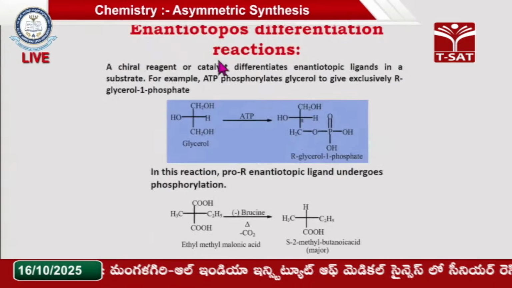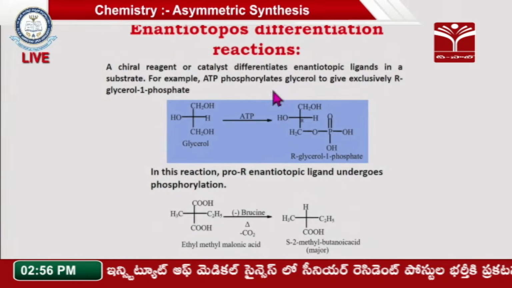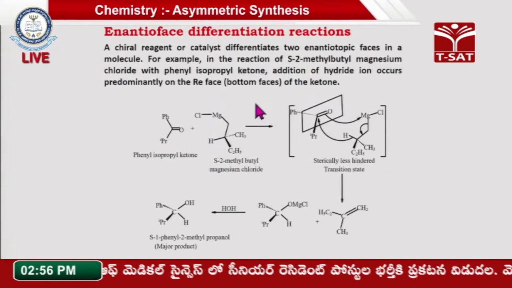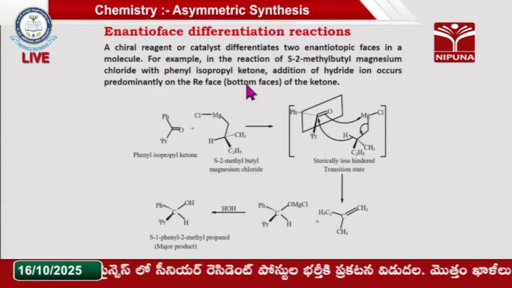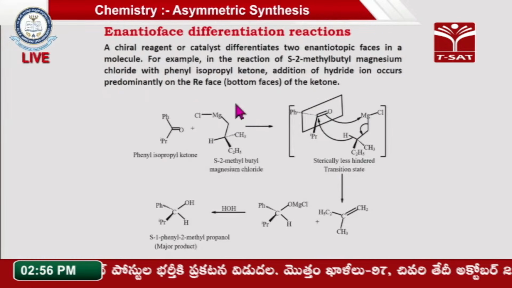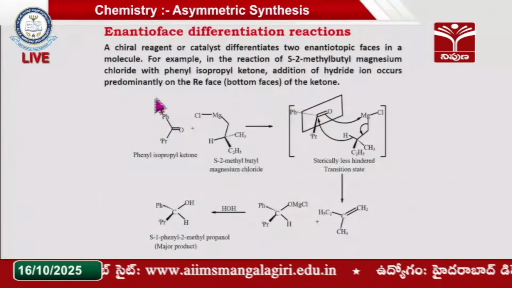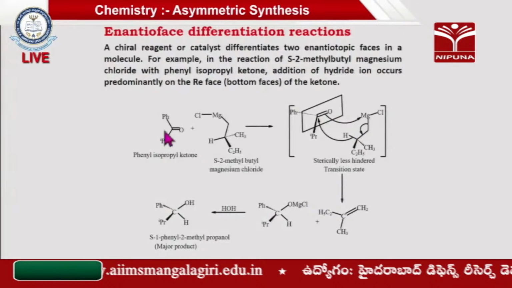Now the enantiofacial differentiation reactions. Here is an enantiotopos, that means ligand differentiation, ligand based. Here the phase means whenever you see the phase, it is in sp2 hybridization, like carbonyl compounds or the olefinic nature here. So here also we will take this particular phenyl isopropyl ketone.